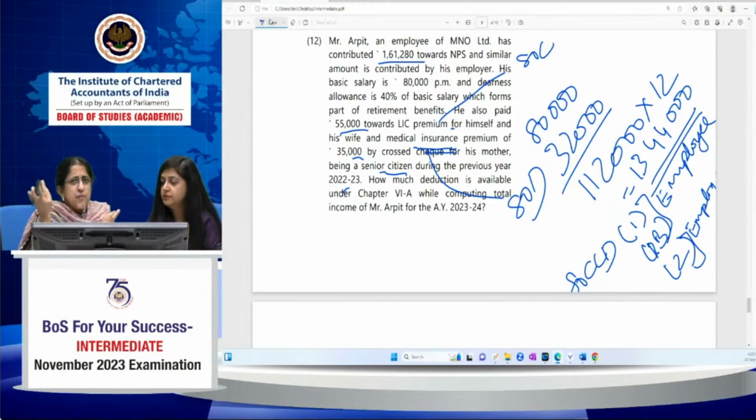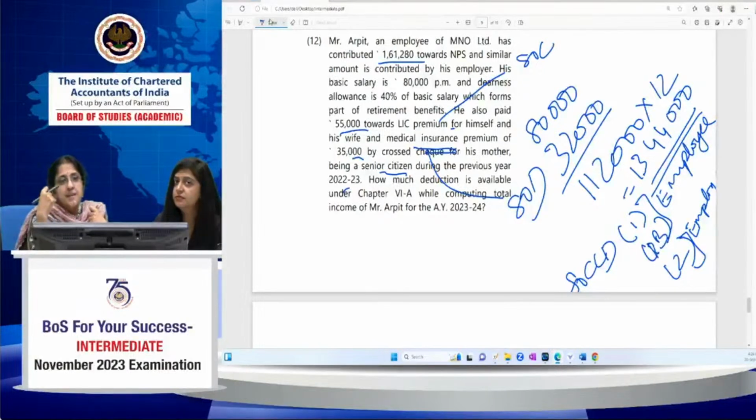Why are we including employer contribution here, in 80CCD 2? PF contribution, employer contribution is not included in the 80C deduction. Why are we including it here? Because employer contribution is first included as part of your salary. The employee contributed 161,280, and a similar contribution is made by the employer. 161,280 is included in salary. That is why deduction is provided under 80CCD 2. Whereas in the case of PF, only the amount in excess of 12% is included in salary. That's why you don't get a separate deduction for employer contribution to PF. I just wanted to tell this difference because students tend to get confused here.